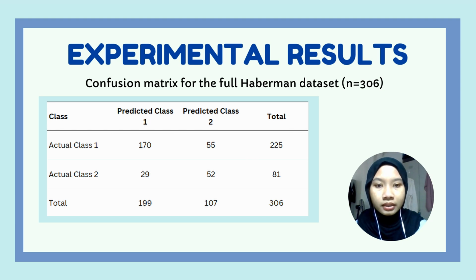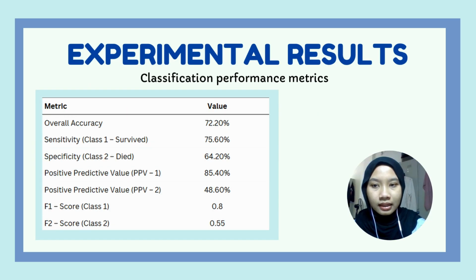The positive predictive value for class 1 is 85.4%, and the positive predictive value for class 2 is 48.6%. Lastly, the results show that the classifier performance is consistent with a previous study, achieve accuracy between 65% and 79%.